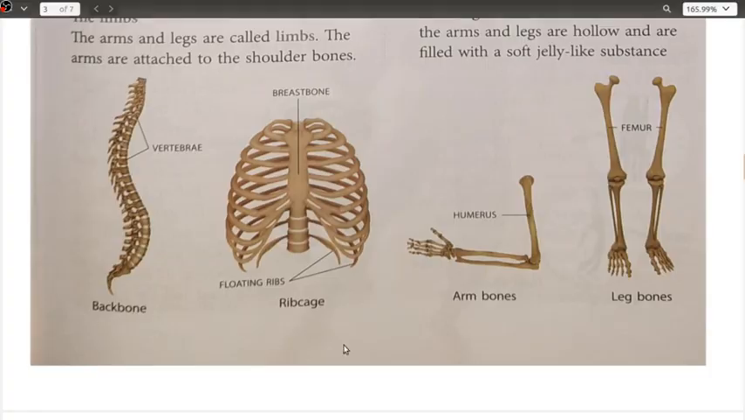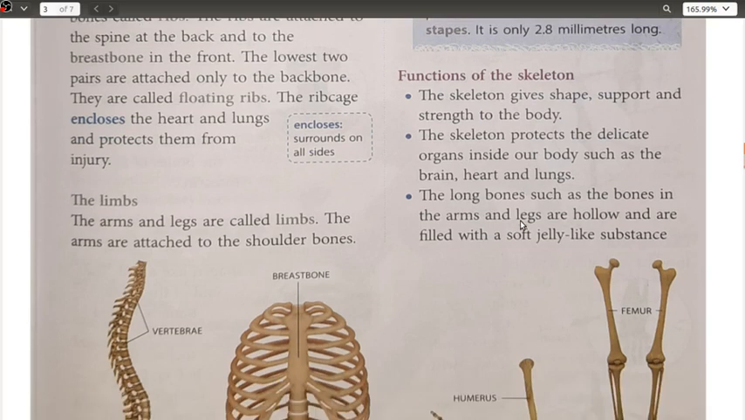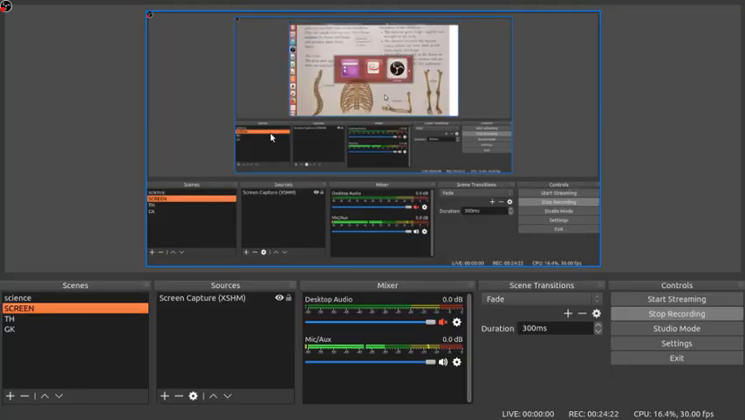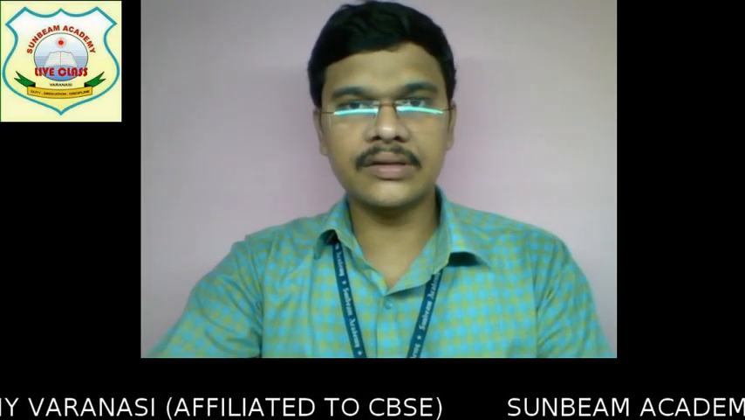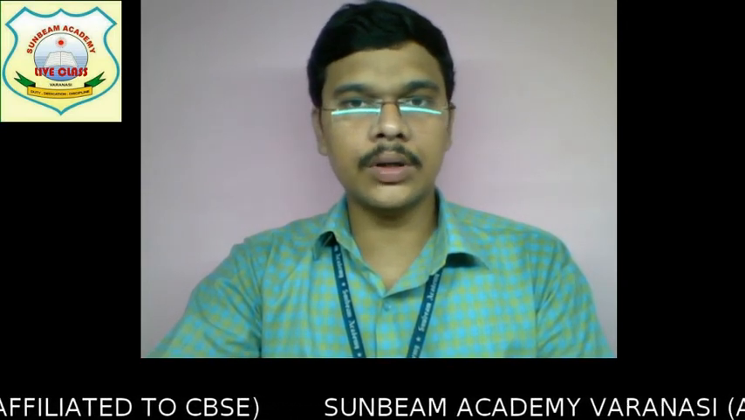Again, let us move ahead to the functions of the skeleton. Most of them we have already discussed. The skeleton gives shape, support and strength to the body. Shape, I told you. Support, so that all the organs and everything remain in a proper position, and strength, so that we can carry out our various functions or activities. The skeleton protects the delicate organs. Again, I told you, brain, heart and the lungs. Now see here, the heart has also been shown. Two I have told you, that is the brain and the lungs. If your brain is not working, your entire body will not work.